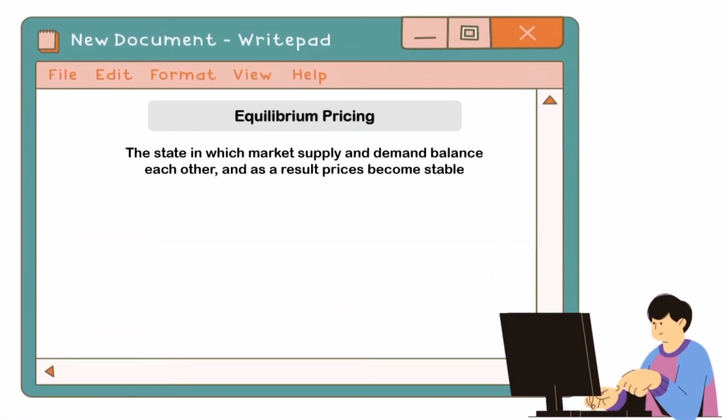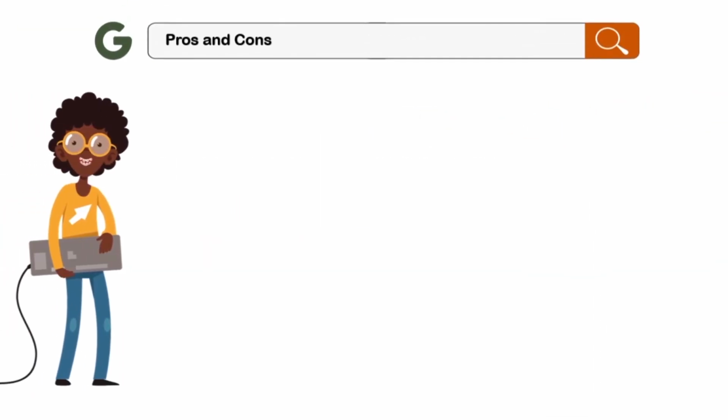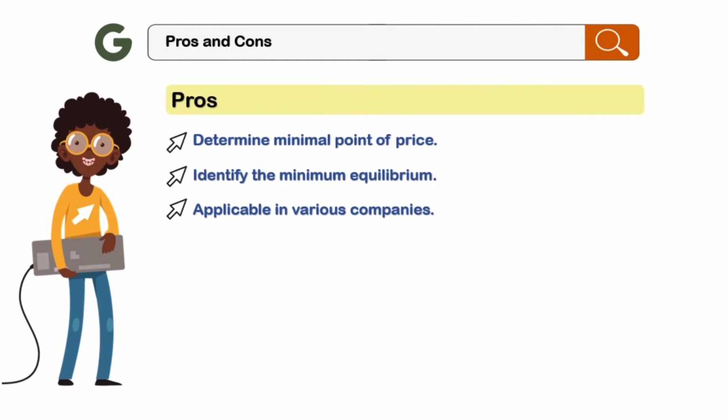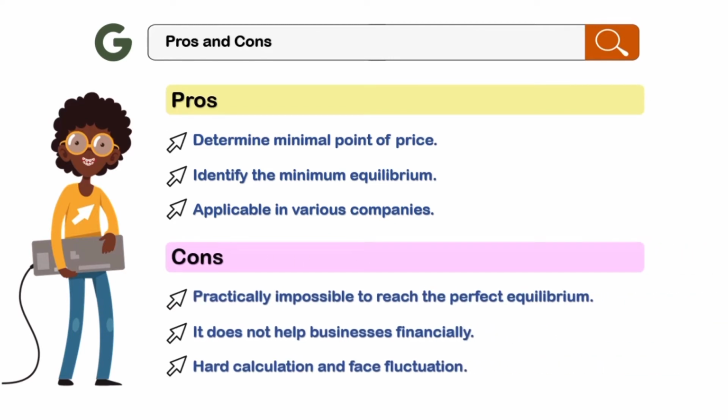Equilibrium pricing is the state in which market supply and demand balance each other, and as a result, prices become stable. The characteristic is that it avoids any surplus or shortage, and it does not change unless the demand towards the supply requires changes. The pros for this strategy is it determines minimum point of price, identifies the minimum equilibrium and is applicable in various companies. The cons are practically impossible to reach the perfect equilibrium, does not help business financially, and is hard to calculate.